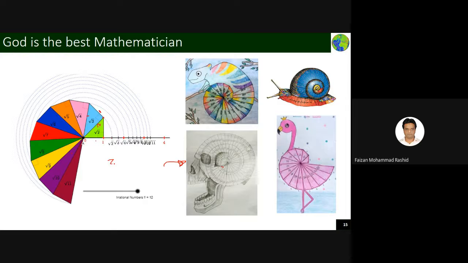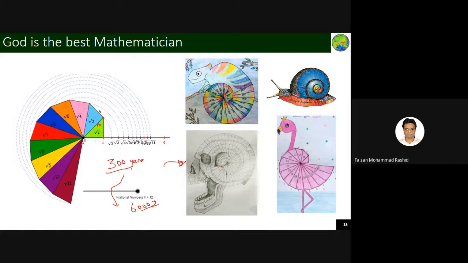are just maybe 300 years old, and mankind has been on Earth for more than maybe 6,000 years. Even at that time when mankind was there, God used to make us in such a nice mathematical formulation, he would have done it before creating mankind. You see, such a type of spiral is there in this one.